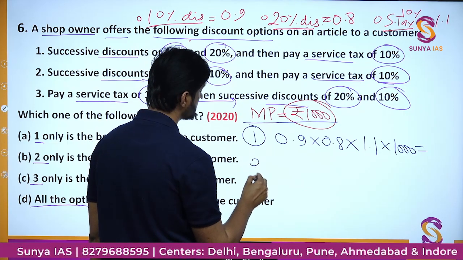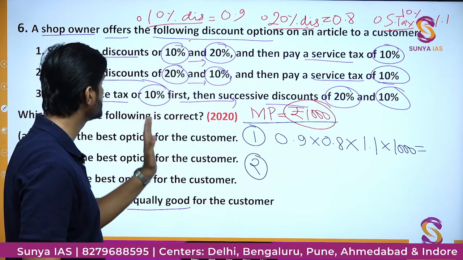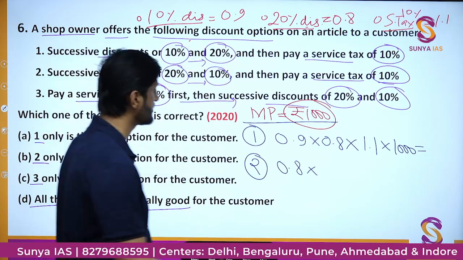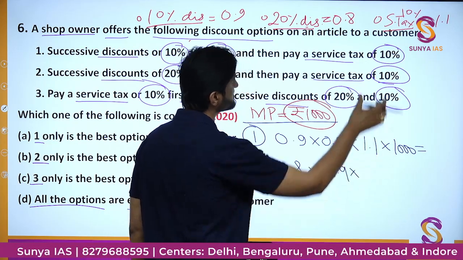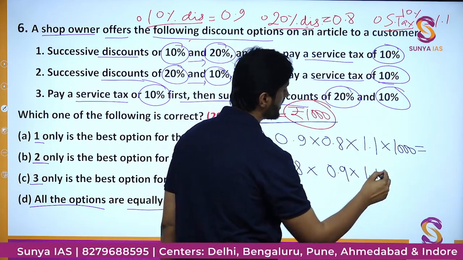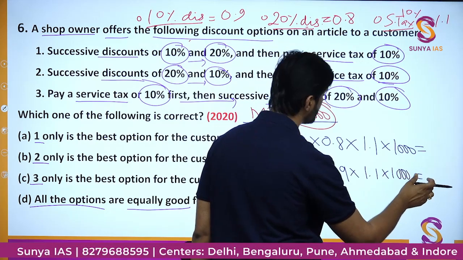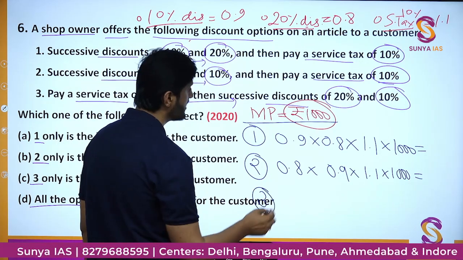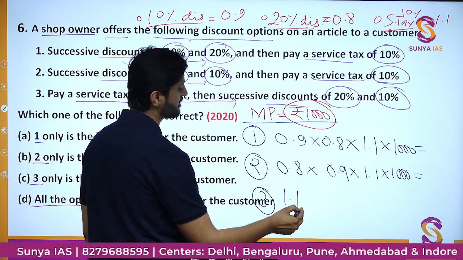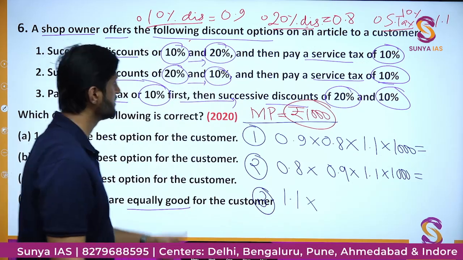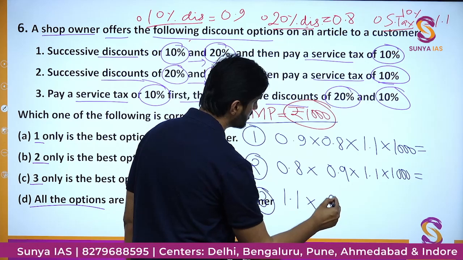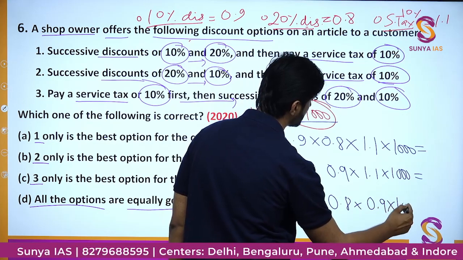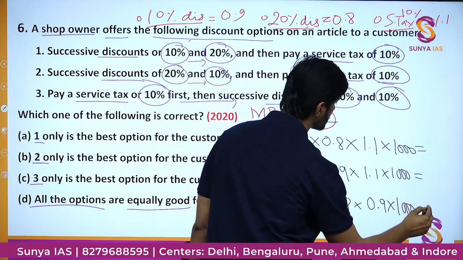The second way is, first you get the 20% discount, so we multiply with 0.8. After that, further you get the 10% discount, so multiply with 0.9. Then we pay the service tax, and that would be 1.1. And then the marked price 1000. So in this way, by all the multiplication, we will get some amount. Similarly, if we look at the third option, we have to pay the service tax first, so we multiply with 1.1 initially. Then we get the 20% discount, so 0.8, and then finally the 10% discount, 0.9, multiplied by the marked price, that is 1000, and here also we will get some price.